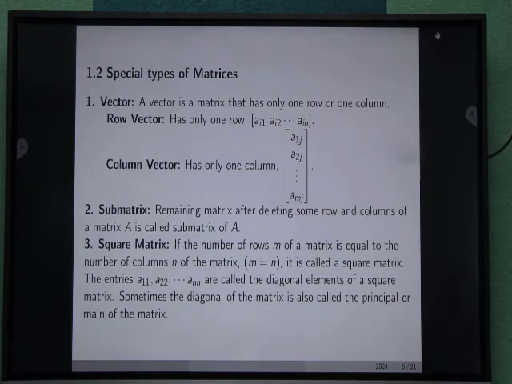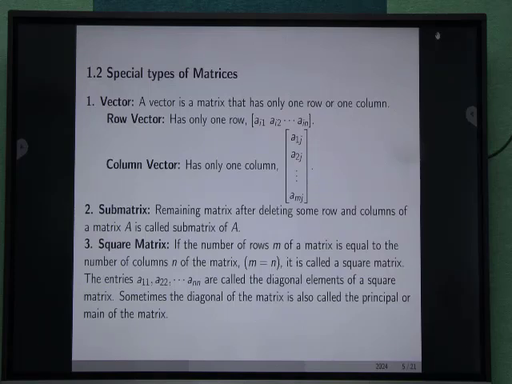Vector. Some special types of matrices. A vector is a matrix that has only one row or one column. Row vector is already defined in the previous slide, and column vector is also defined.